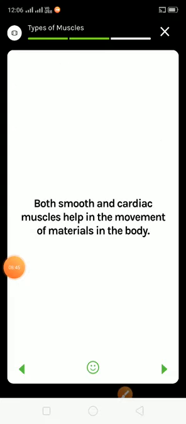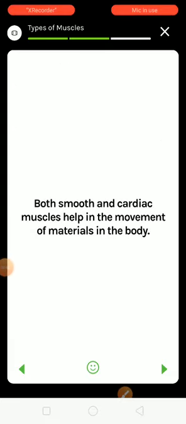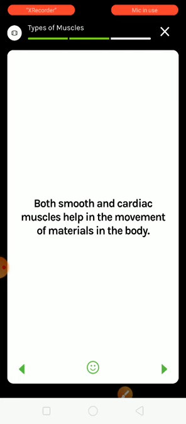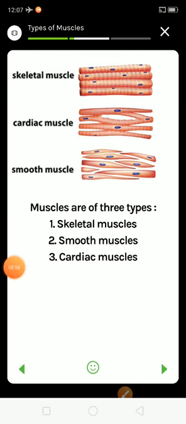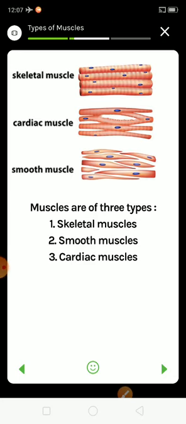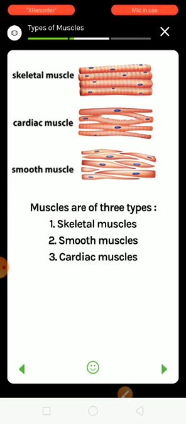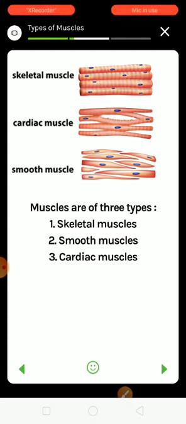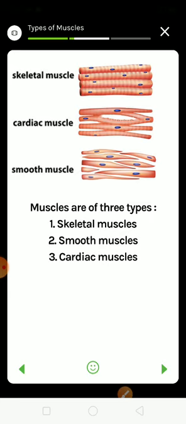Okay? Both smooth and cardiac muscles help in the movement of materials in the body. And today I am going to tell you one interesting fact related to these muscles. That interesting thing is, it takes 43 muscles to frown and only 17 muscles to smile.